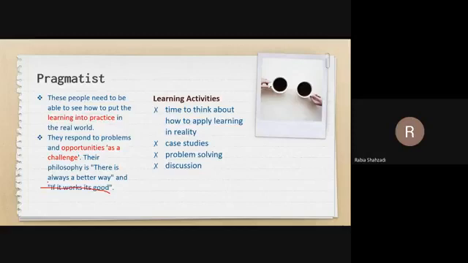So the reflectors learn best when they have time to think about the situation, when they have different case studies, problem-solving activities, and discussions.